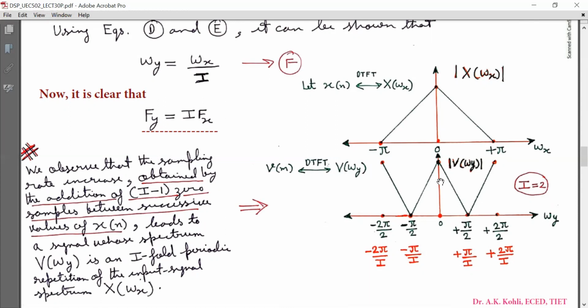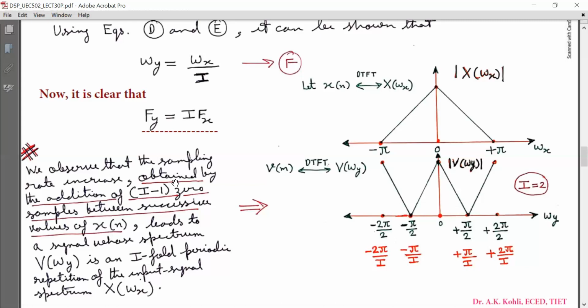So these non-zero spectral components in the range minus pi by I to plus pi by I are required, and these periodic repetitions are called images, which are not required. I can be 2, 3, 4, but here we have shown it for I equal to 2. So this shows the periodic repetition, and the desired spectrum is this from minus pi by I to plus pi by I, here from minus pi by 2 to plus pi by 2. And these are images.